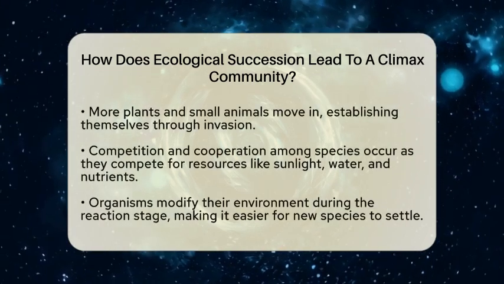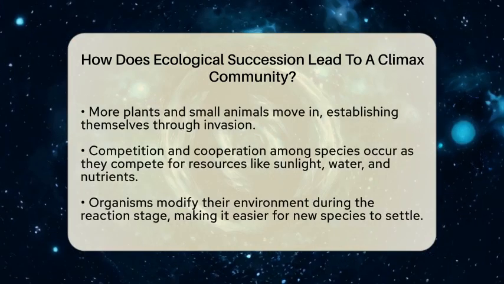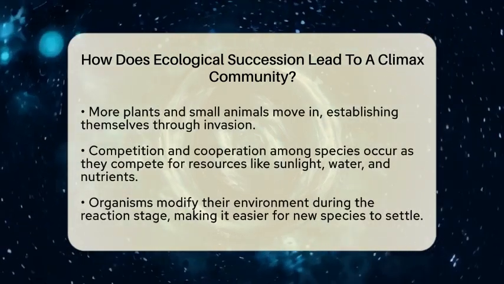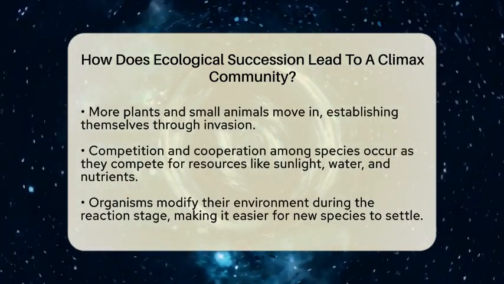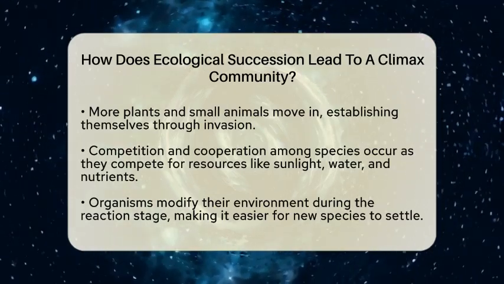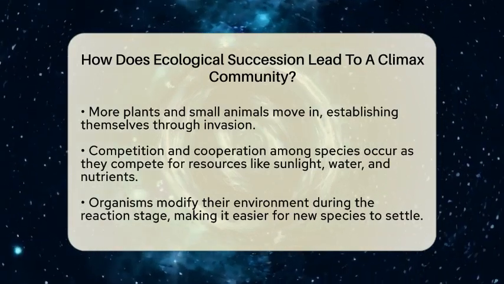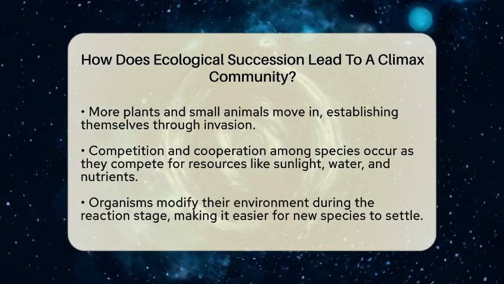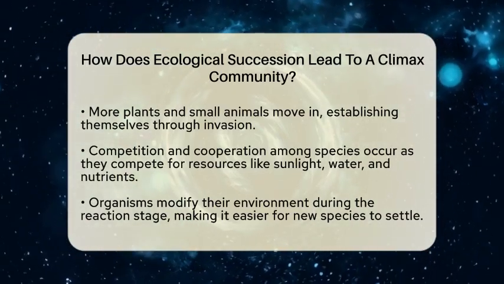As the soil improves, more plants and small animals move in, competing for space and resources. This stage is known as invasion, where different species arrive and begin to establish themselves. As more species join, they start interacting and competing for sunlight, water, and nutrients. This is called competition and coaction. Some plants grow taller to get more sunlight, while others adapt to different soil conditions. These interactions shape the developing community, favoring species best suited to the environment.